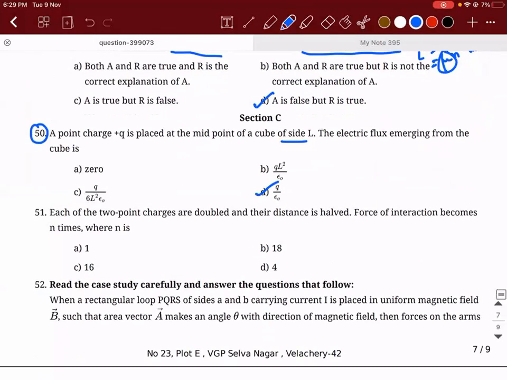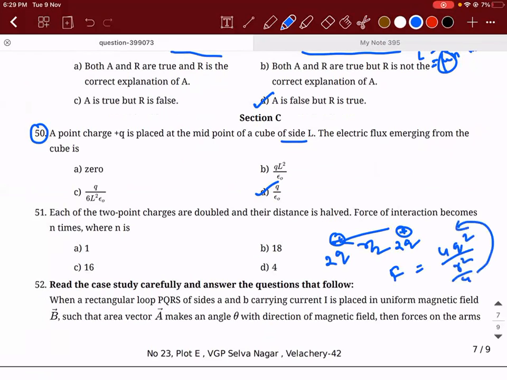Each of the 2 point charges is doubled and the distance is halved. The force of interaction between them becomes n times, where n is how much? There are 2 point charges where the charges are doubled, 2q and 2q, and the distance is halved, r by 2. So F becomes 4q square divided by r square by 4. So the 4 goes up, n is 16. Correct.